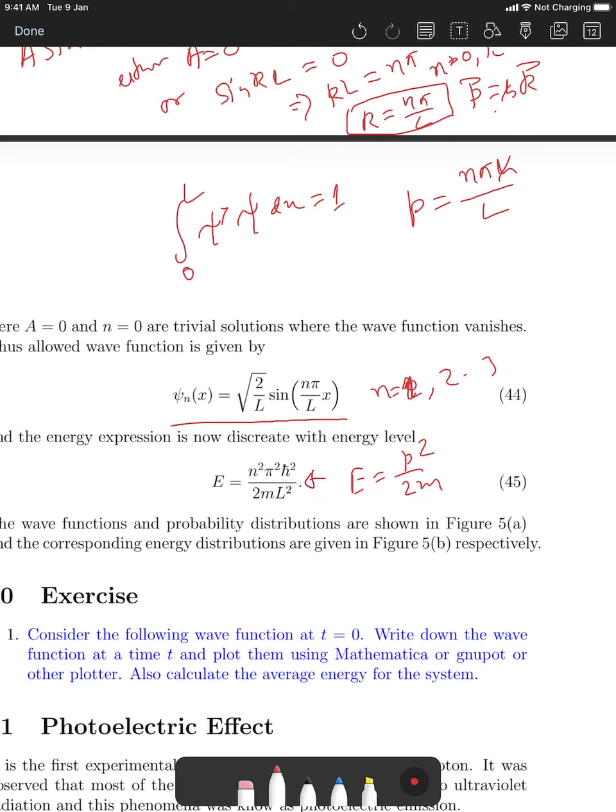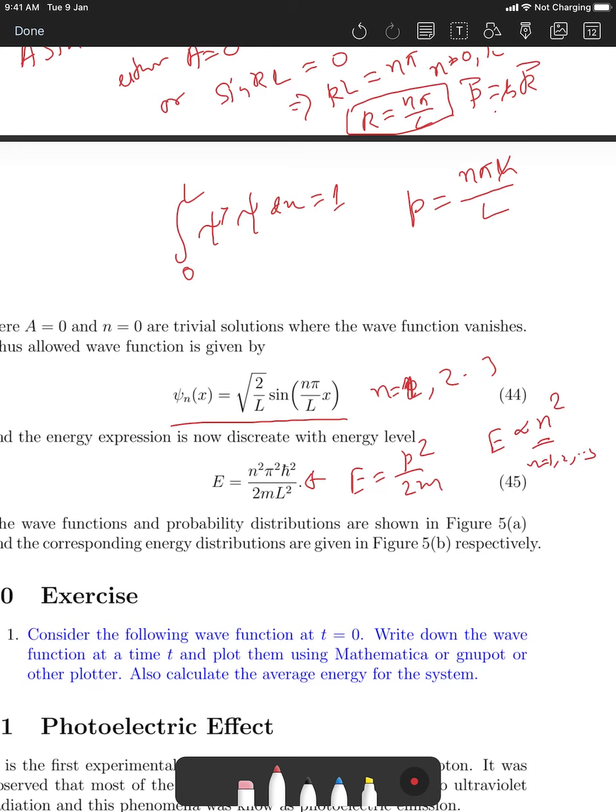So you see now that E, the energy, is proportional to n square, but n is not continuous. n is 1, 2, 3, all the integers, so it's like a parabola, right?